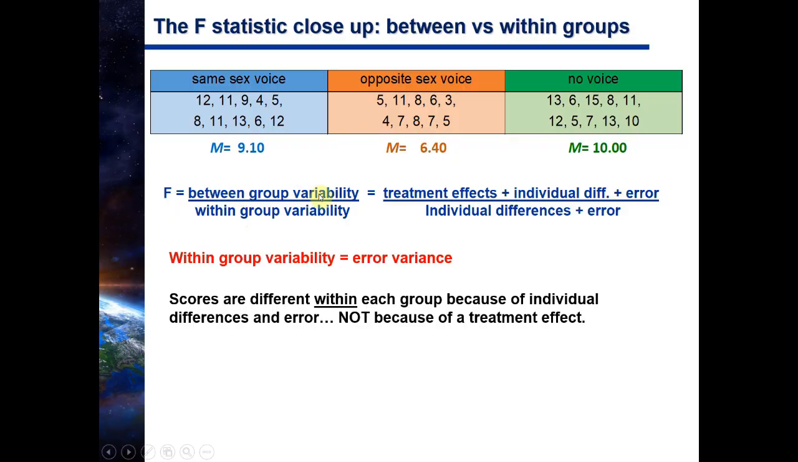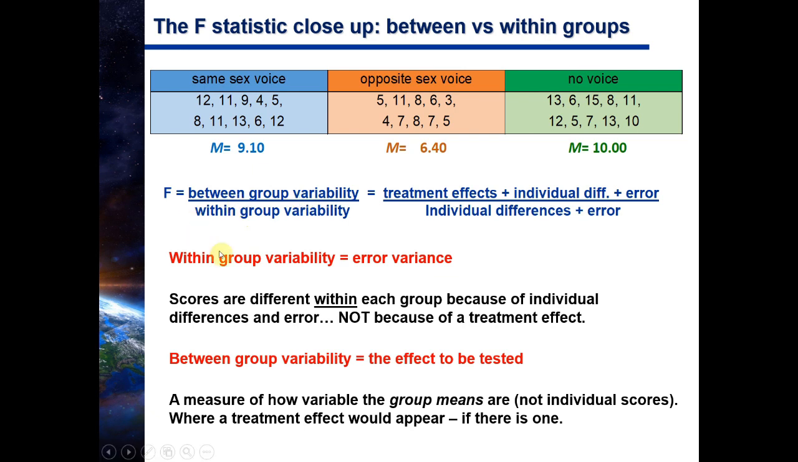What about between group variability? Between group variability is also called the effect to be tested. So within group is called the error variance or the error term. Between group variability, the effect to be tested. Okay? Now, what the between group variability is going to do is it's going to look at the variability among